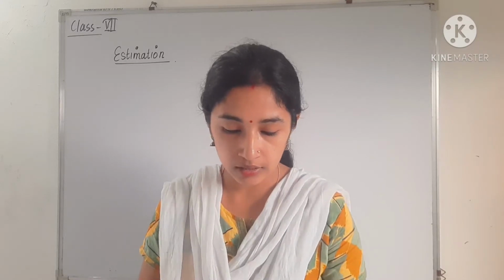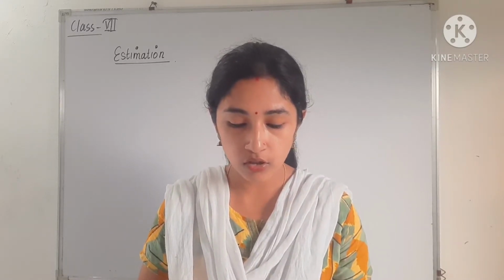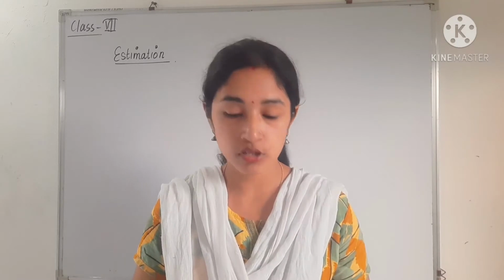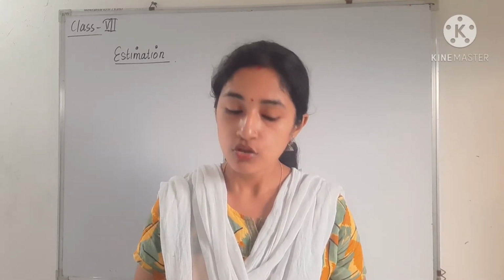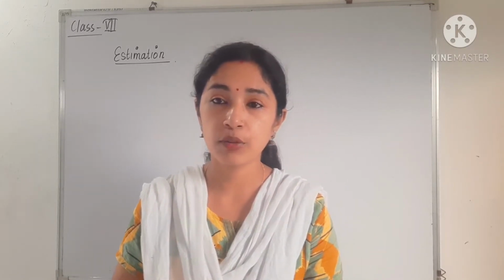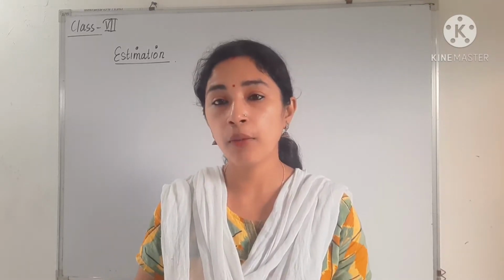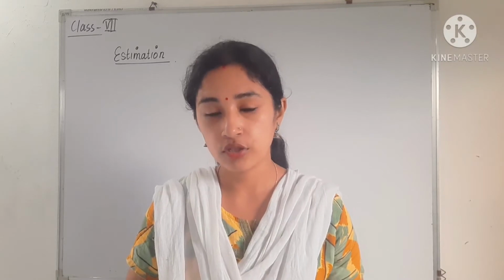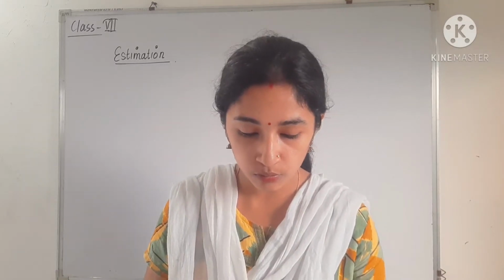Okay, so similarly in the next one, we have to find 48% of 510. So in this case, we can round the two values, that is the percentage one also and 510 also. So 510 we can write as 500, and 48 we can round up, we can write 50. So 50% of 500 we can easily find, and the calculation will be simpler. So like that, we have to round up or round down to the nearest 10, nearest 100 or nearest 1000. You have to check according to the question, and then do the questions. Okay, so not more examples are given, only example 15, A and B.